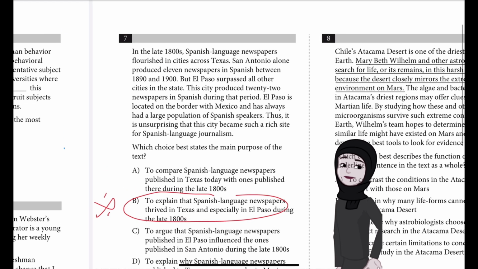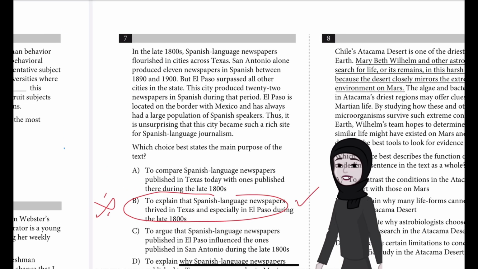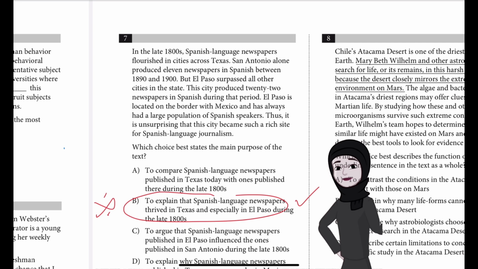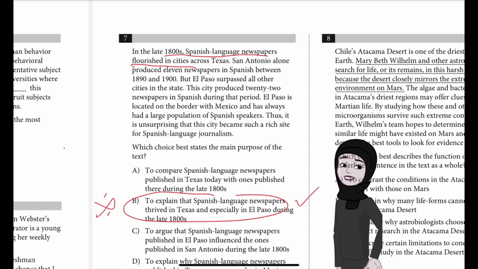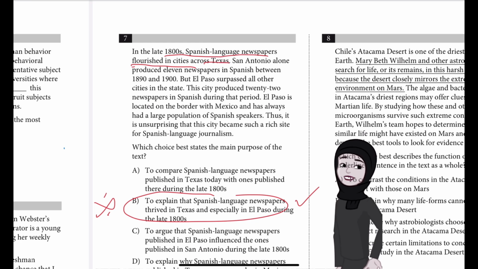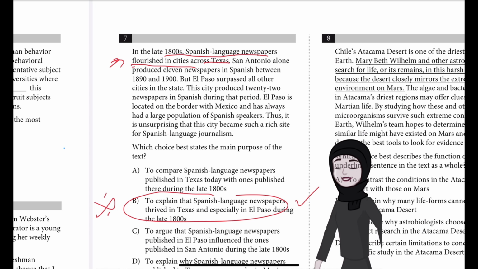If you said B, congratulations, that's the correct answer. Now, B is the best answer because it most accurately describes the main purpose of the text. So, the text begins by stating that there were many Spanish language newspapers in cities across Texas in the late 1800s. So, they're talking about Texas, the 1800s, and Spanish language newspapers flourishing.